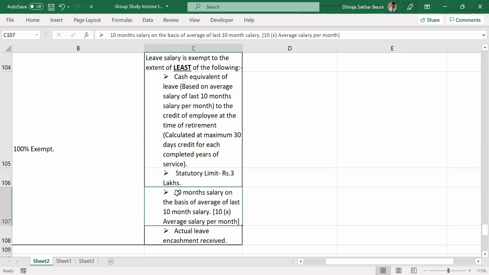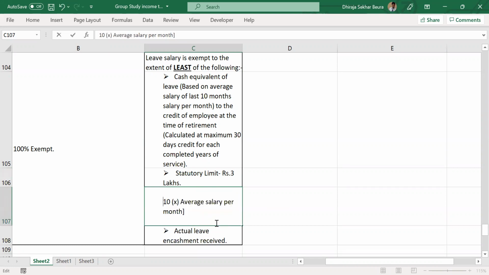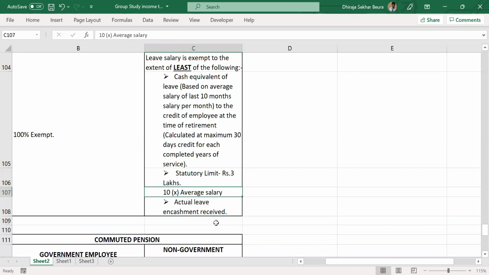What does that mean? You simply do 10 into average salary. Average salary will always be salary only, most of the time. When they say average salary, in a few high level questions they do play around with that. But for us, they won't play around. It will be salary value only.